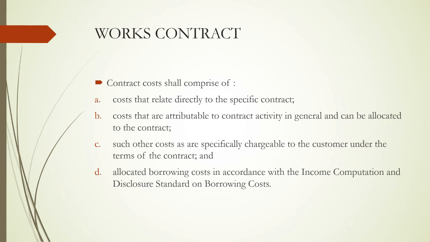standard ICDS 3 speaks about how to value the contract cost. Some key paragraphs in contract costing under ICDS 3 we would be discussing, and finally we would be determining how to value the work in process as far as these contract costs are concerned. So who is a contract cost computing? If there are certain contracts being performed by the contractor, for each and every project, every type of contract, the contractor is supposed to get the profit, for which he prepares contract accounts separately for each and every contract.